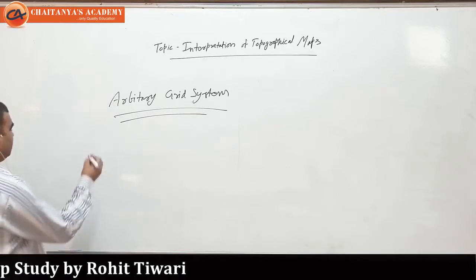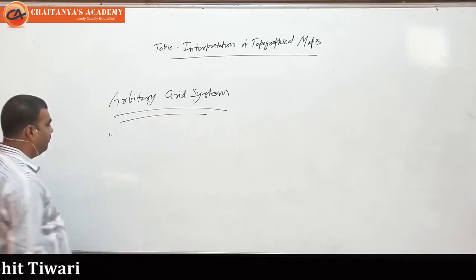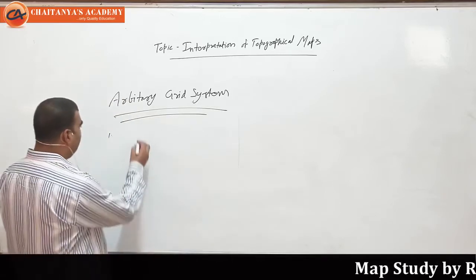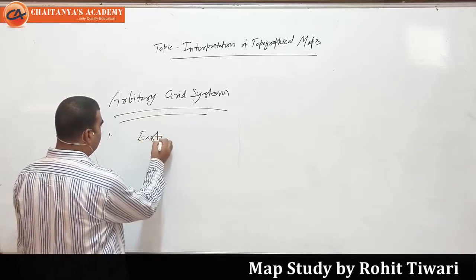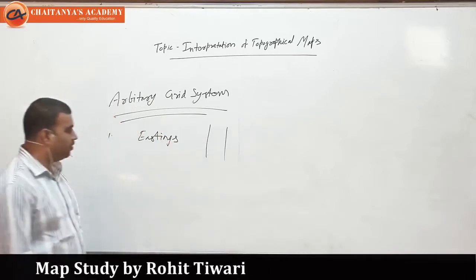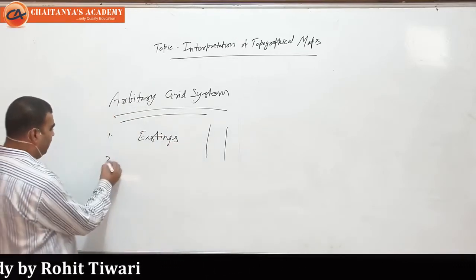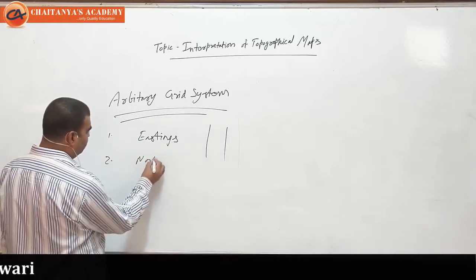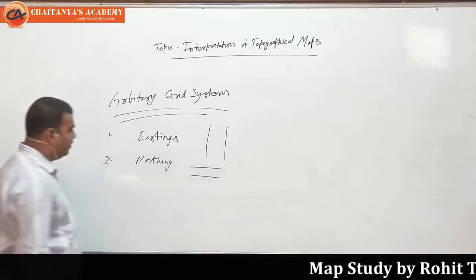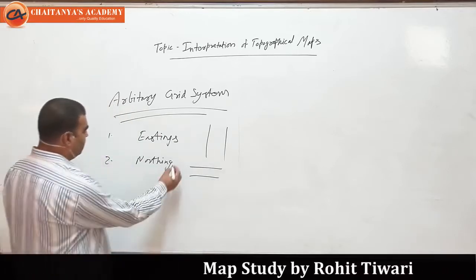First, the vertical lines on the topo sheets are called eastings. In a similar way, we have northings, the horizontal lines on the maps.